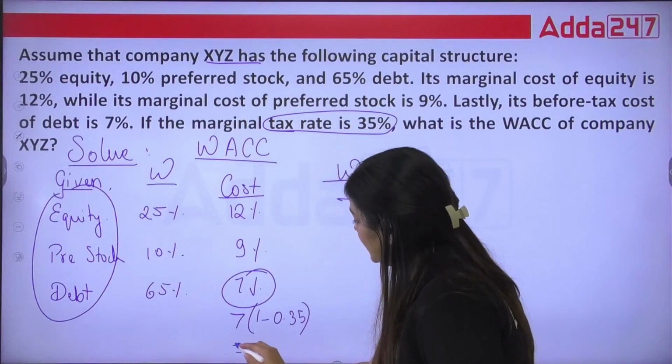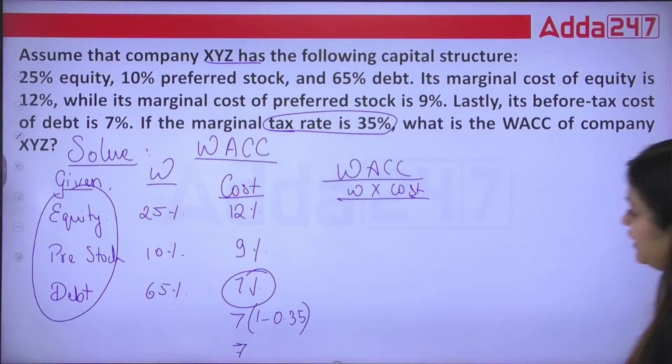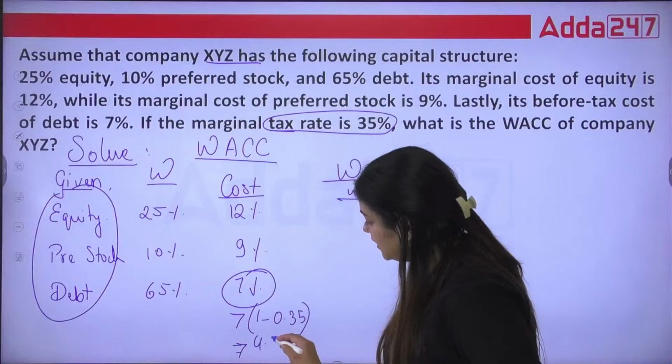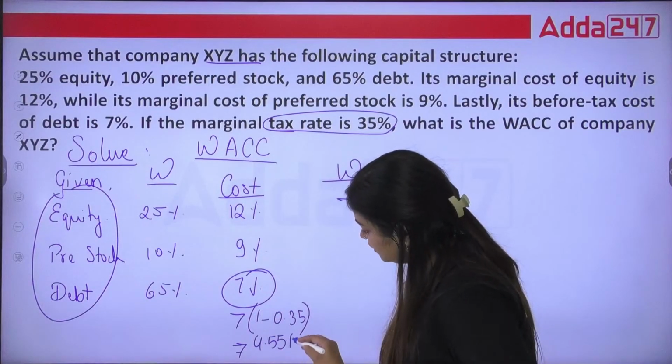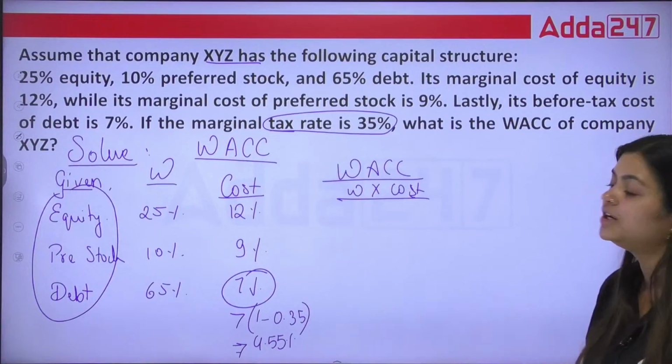What is the answer you are going to get? Please everyone solve and tell me. One minus 0.35 into 7, so you need to take 4.55%. Always remember, you need to take advantage of the tax rate. You are allowed to deduct the tax rate only in the case of debt.